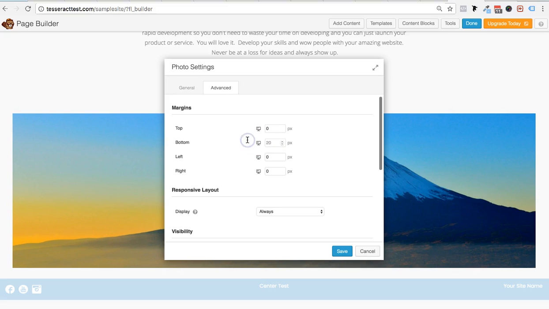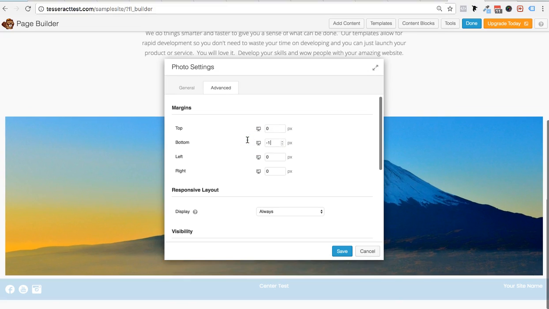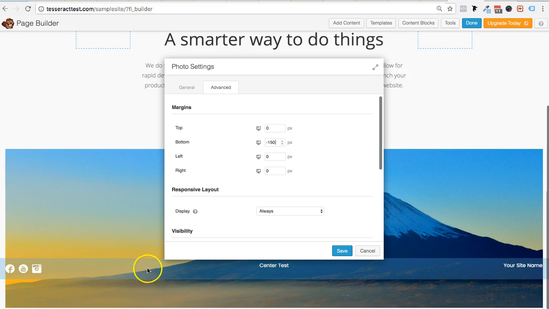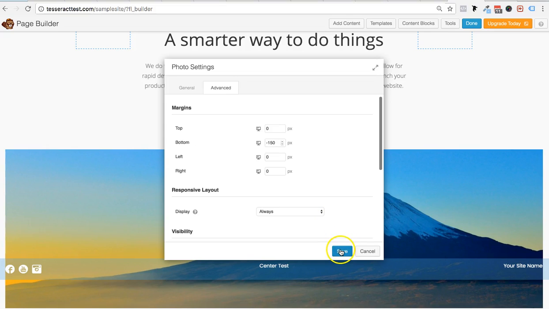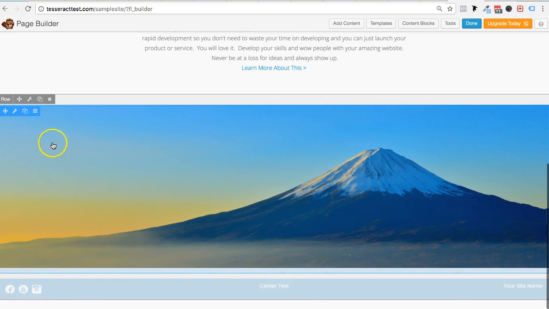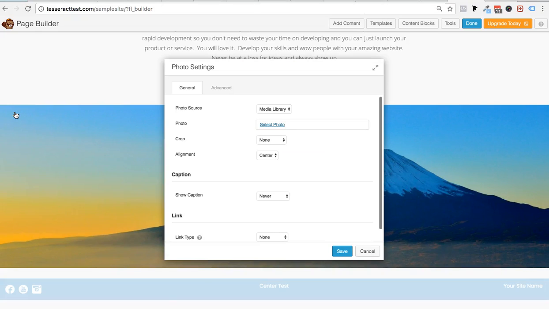And at the bottom, you could go -150, and it will sync itself below that. Notice it just added that right there below that, and press save. So all I did, again, I'm going to show you how to do this again. I went to the little wrench settings of the image.